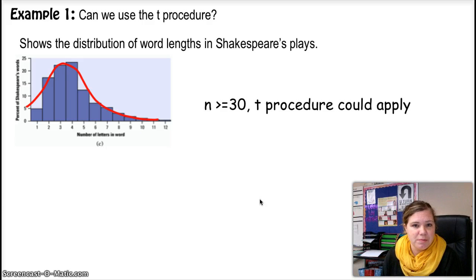Knowing when the T procedure applies won't necessarily affect your calculations, but again, this is the type of material that will show up in a multiple choice question, and so you do need to know when the T procedure is accurate and useful.